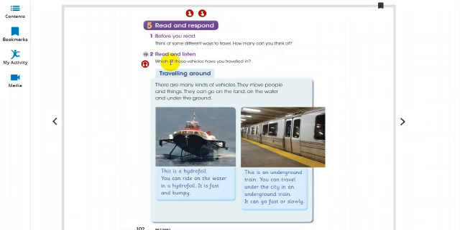So, read and listen. Which of these vehicles have you traveled in? So we are going to look at the pictures, and I'm going to say about my experience whether I have traveled in these vehicles or not. So this is a hydrofoil. I have not traveled in a hydrofoil. I have traveled in a boat or a ship. An underground train, yes, of course, I had a good experience in an underground train, and I would love to go in the train again and again.